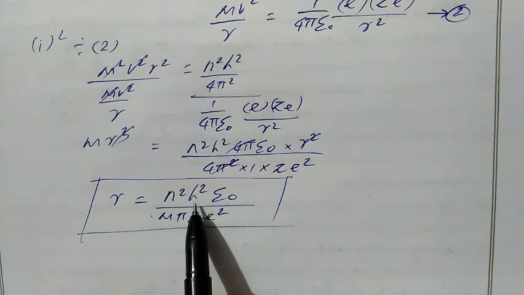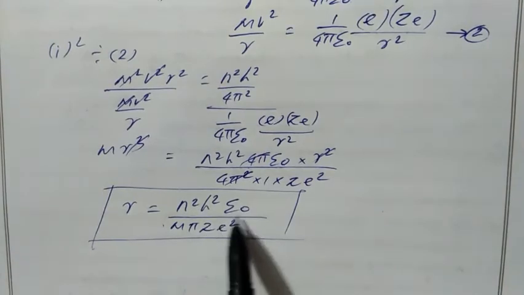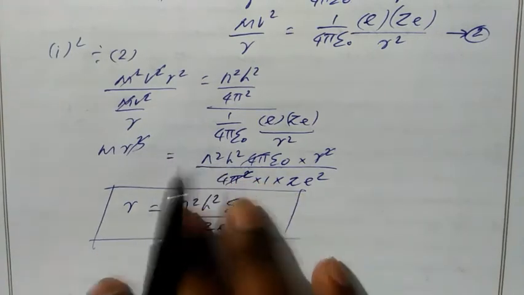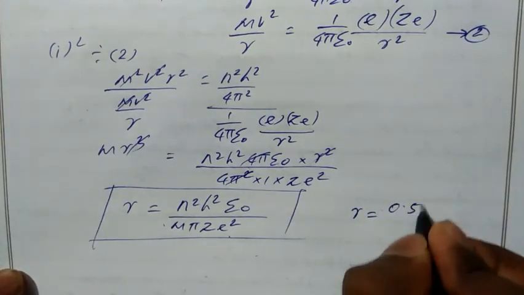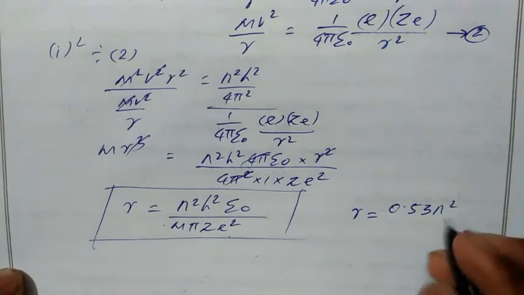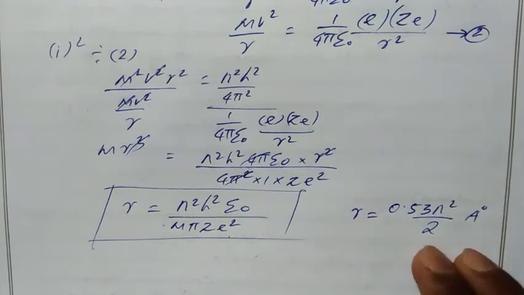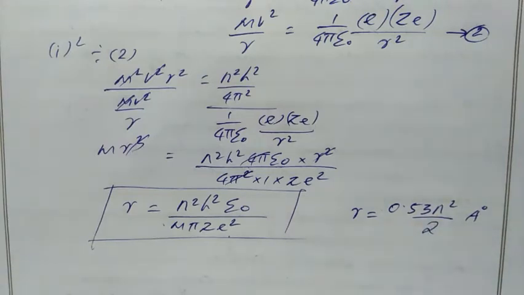We know the value of h, Planck's constant, 6.626 into 10 power minus 34. Then we have the epsilon naught value 8.854 into 10 power minus 12. We have the pi constant. Then the charge of electron 1.6 into 10 power minus 19. So all these values are constants. If we substitute all these values, then our r value will become 0.53 n square divided by Z angstrom. So we can use this value also. n means the number of the orbit. If we take the first, then we have to put 1 here, for the second we have to put 2 here.